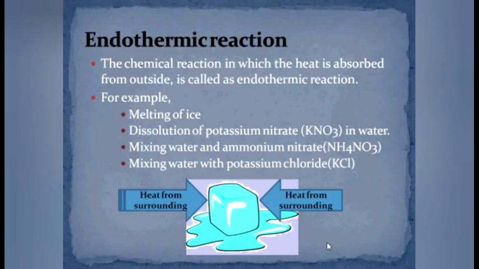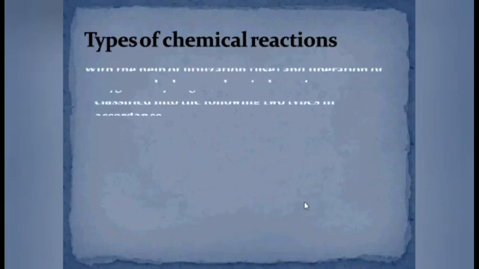Few more examples are dissolution of potassium nitrate or dissolution of ammonium nitrate or potassium chloride in water. In such reactions, when you dissolve these substances in water, the temperature of water falls. Why does it fall? Because during this dissolution, the heat is absorbed from outside, that is from liquid water. In this way, we have finished second criteria.